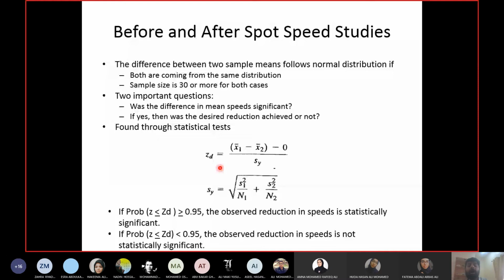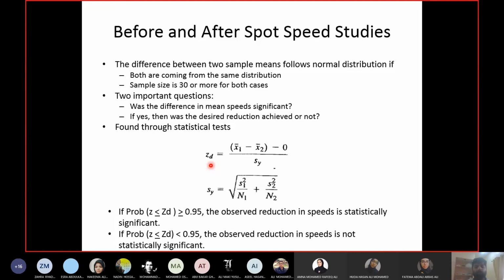Now I will check the Z value from the table and apply a criteria, which I will show in the next slide. That table will tell you the probability of this Z value happening. Whatever Z value you calculate, what is the chance that this Z value will happen in a standard normal distribution.